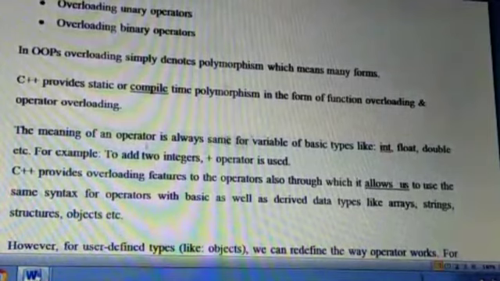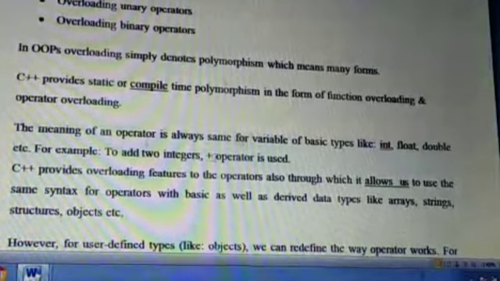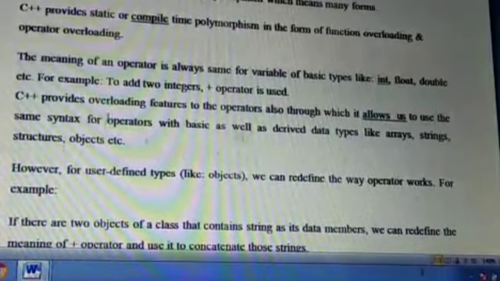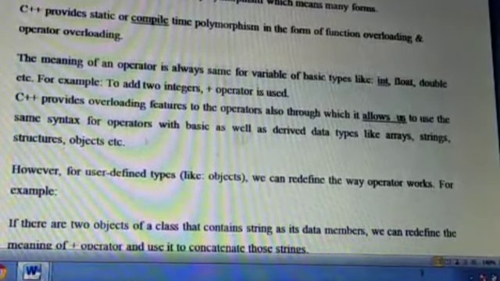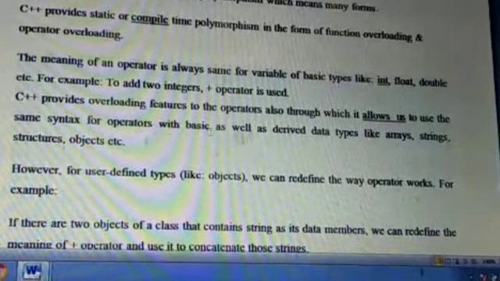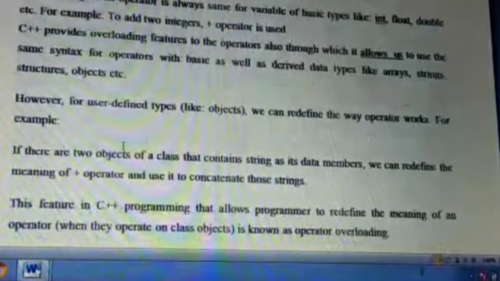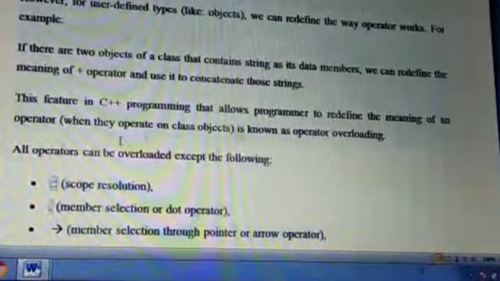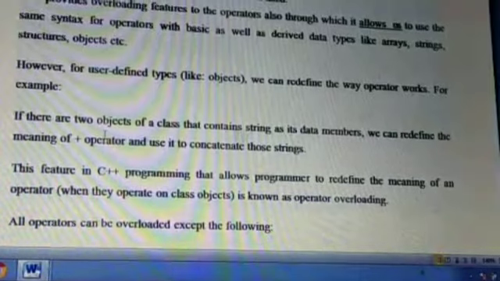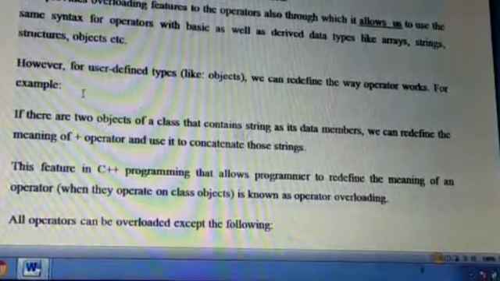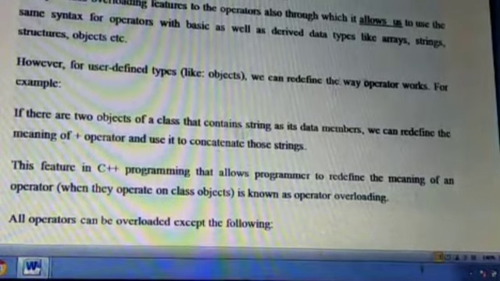Operators are always used with basic data types like int, float, double. Like to add two integers, the plus operator is used. C++ provides the overloading feature to operators also, through which it allows us to use the same syntax for operators with basic as well as derived data types like array, string, structure, objects. Here what we mean to say is, suppose we have two strings or two arrays, we cannot write array 1 plus array 2 or string 1 plus string 2, but in C++ we can write it for user defined data types with the same syntax as that of the basic data types.